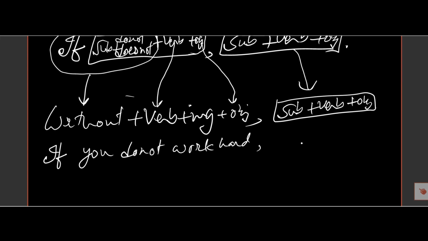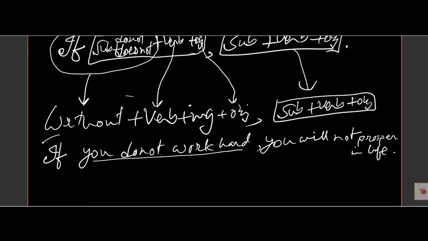If you do not work hard, you will not prosper in life. So this is the structure of a complex sentence, and here after if the sentence is in the negative form. So after removing if plus subject plus do not, we must begin the sentence with without.